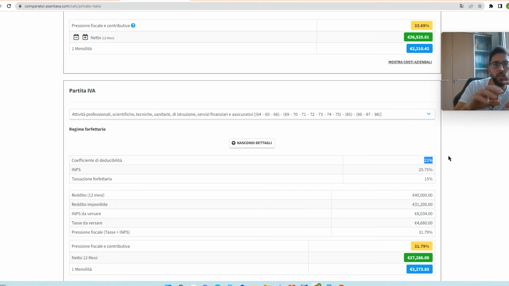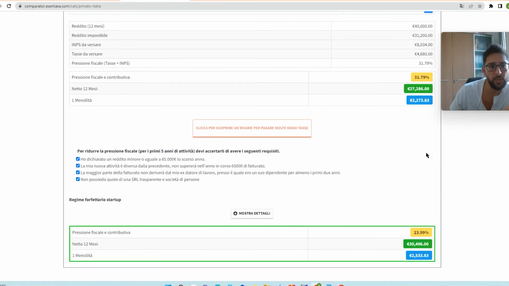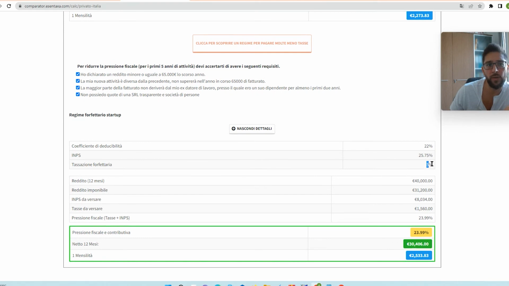So it works like this. You earn a certain amount of money, you reduce 22% by default, regardless of whether you really had 22% in terms of costs or expenses. Then you calculate the INPS, which is like the social contribution. In Italian, INPS is the National Institution for Social Contribution. And the taxation is 50% after having deducted this social contribution. 15% after 5 years, and for the first 5 years, the same thing, it's 5%.